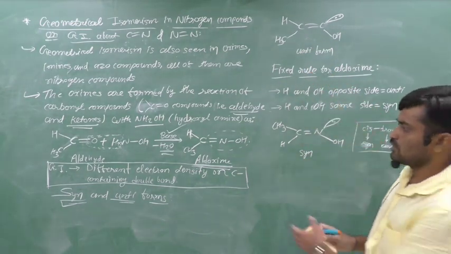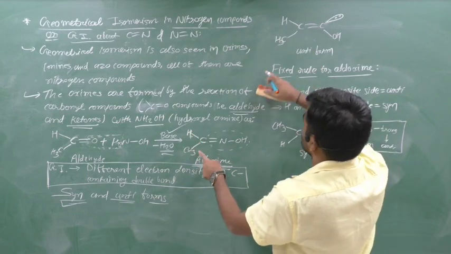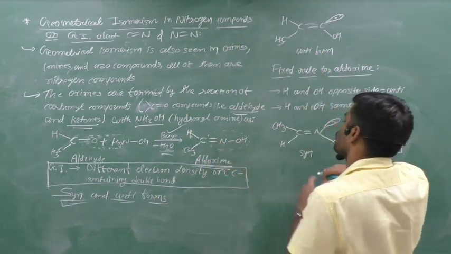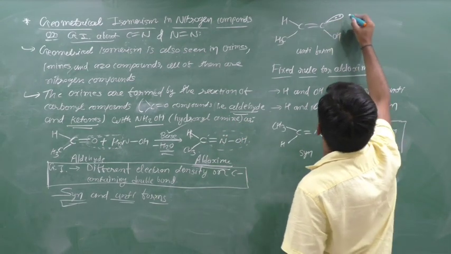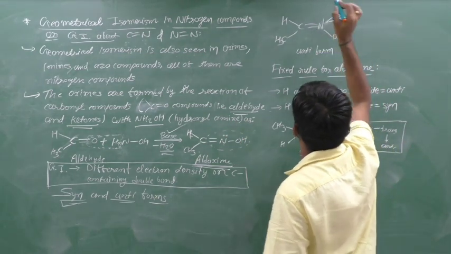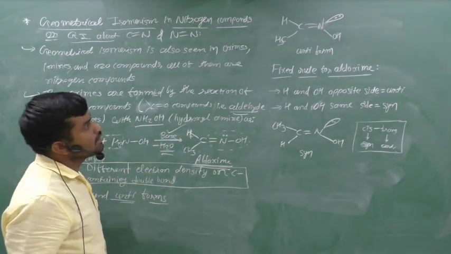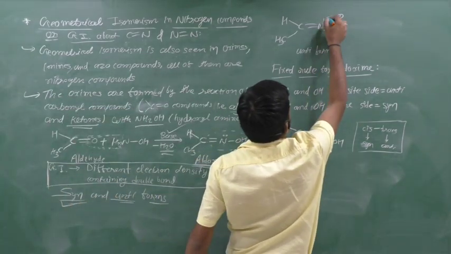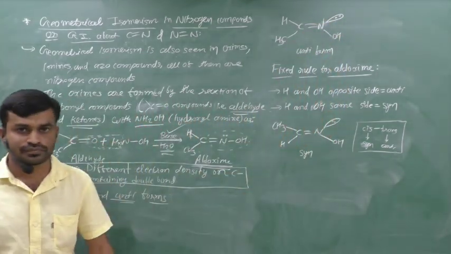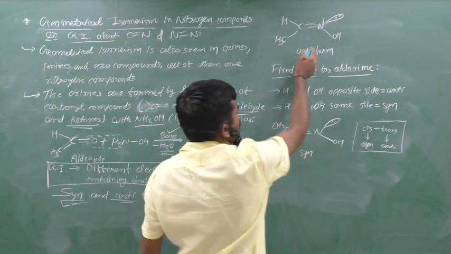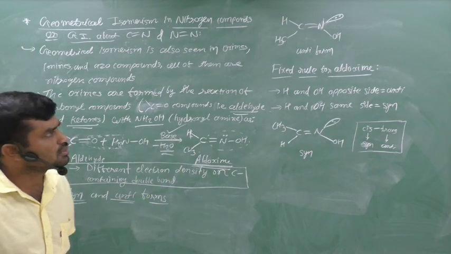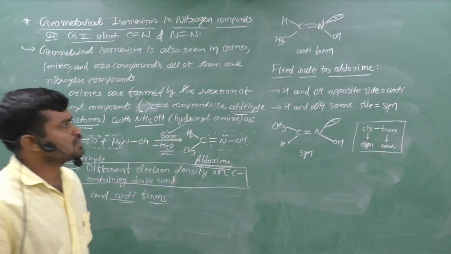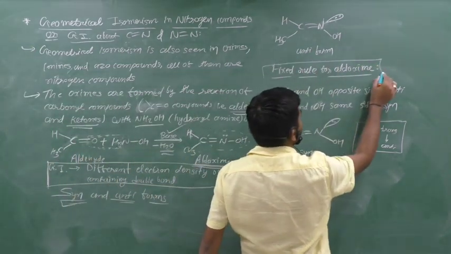It is an aldoxime, and the nitrogen has one lone pair. Here it is nitrogen and OH. It is the anti form. Anyone can ask why we call it the anti form or what the rule is. Therefore there is a fixed rule for the aldoxime.